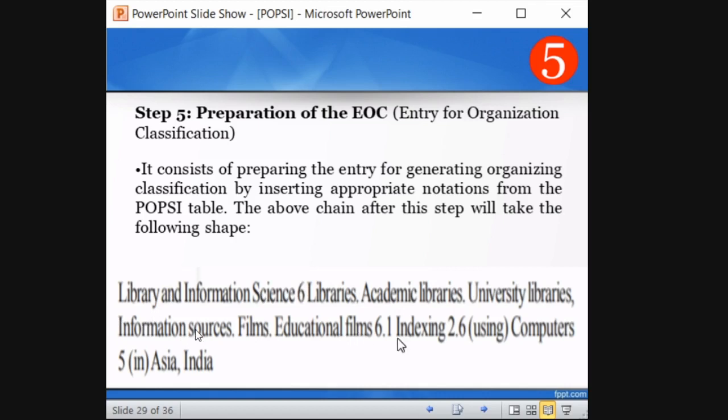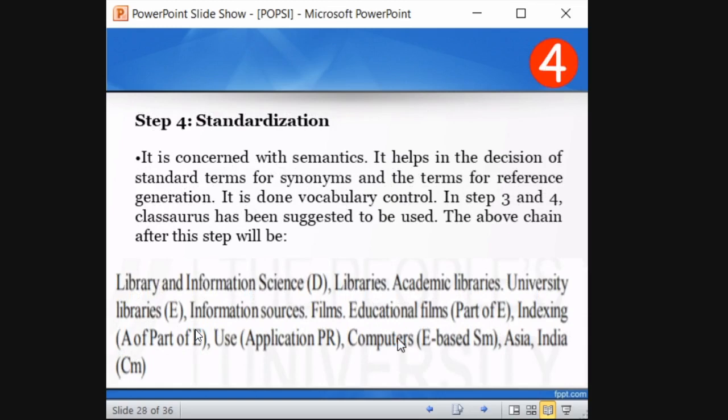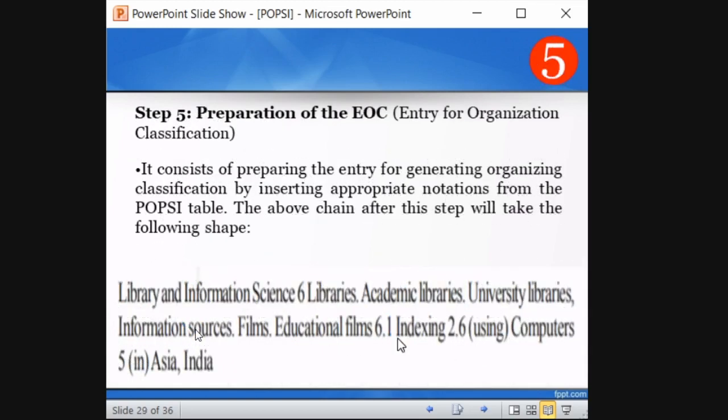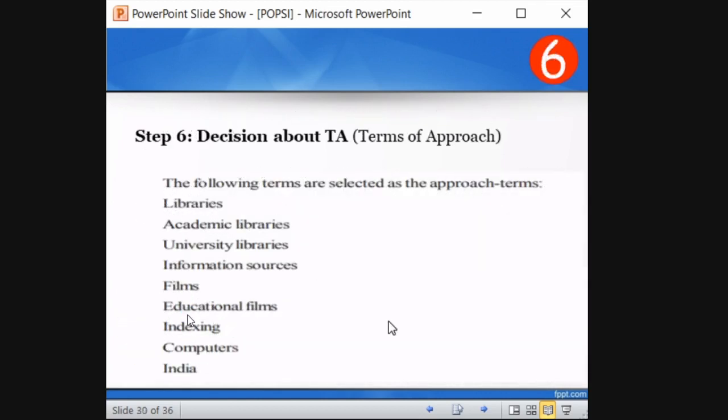Indexing is a part. 6.1 they have given, indexing is a part of entity. That is, information sources, film, education films, that is the part of entity. So that is 6.1. Okay. So indexing using is 2.6. That is space relation. So computers is 5. So this is how they are giving numbers based on notations given in the table, right?